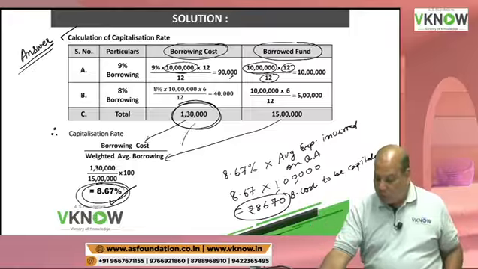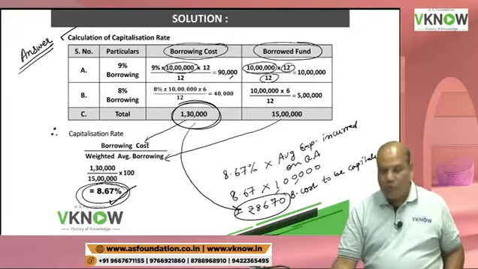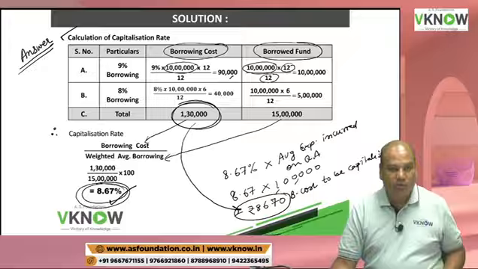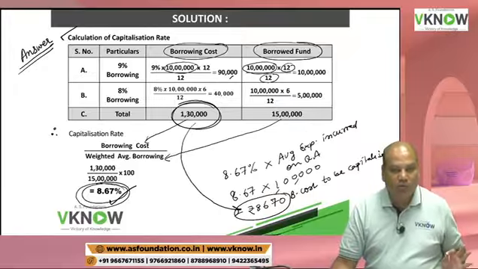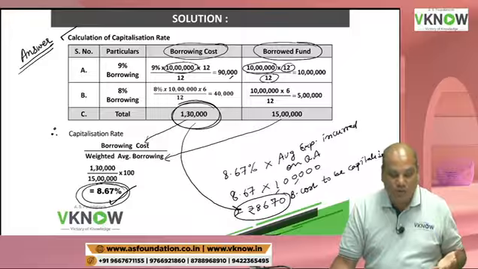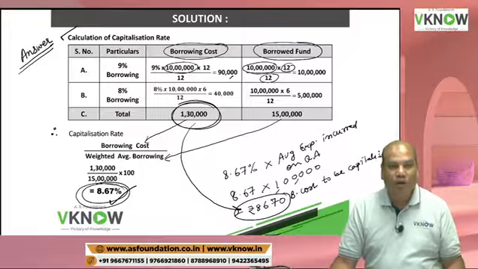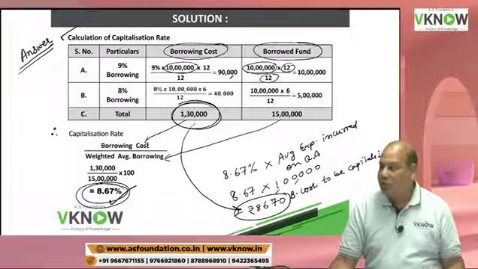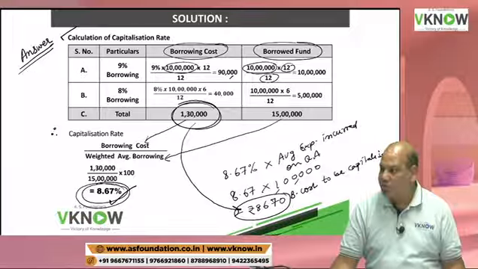So remaining borrowing cost which cannot be capitalized, what the standard says? Whatever cannot be capitalized will be charged to P&L account. So remaining borrowing cost will be charged to P&L account.